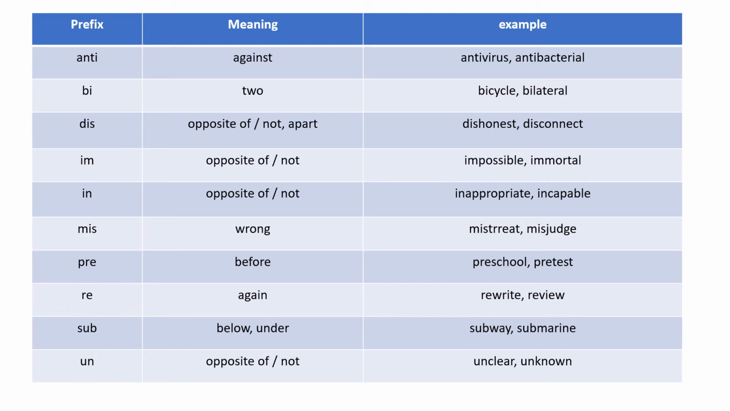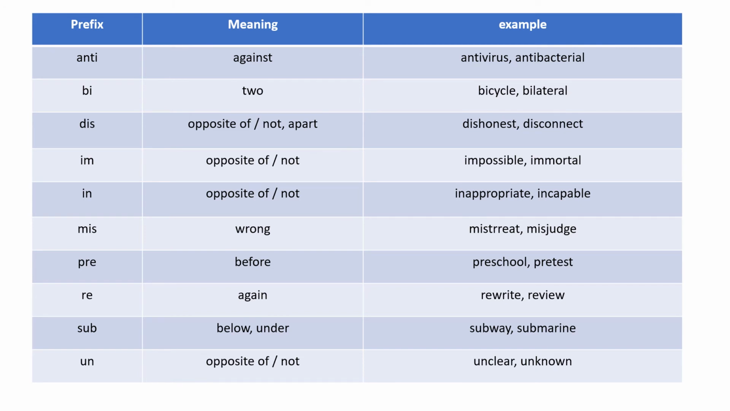Anti means against. Example, antivirus, antibacterial. Bi means two. Example, bicycle, bilateral. Dis means opposite of or not, apart. Example, dishonest, disconnect. Im means opposite of or not. Example, impossible, immortal. In means opposite of or not. Example, inappropriate, incapable. Mis means wrong. Example, mistreat, misjudge.